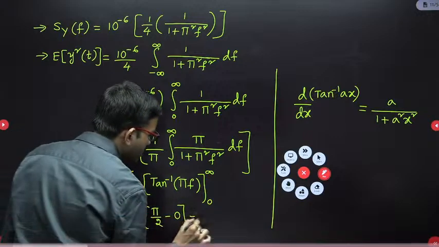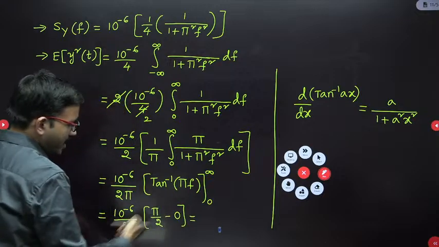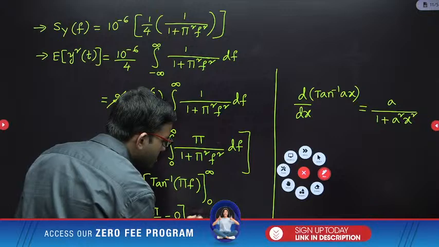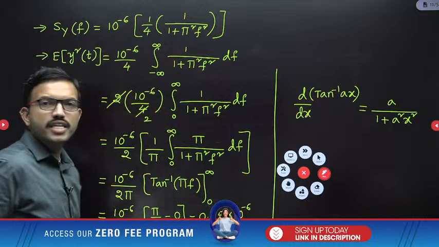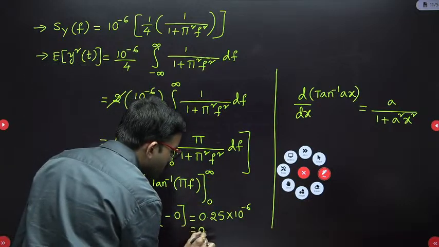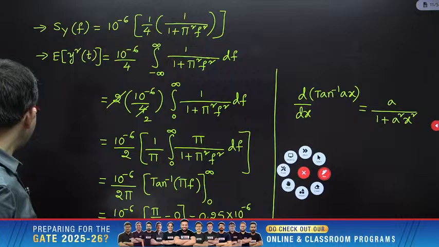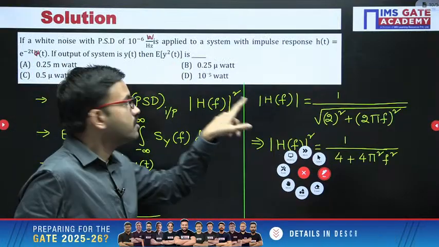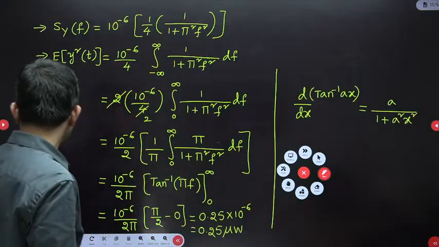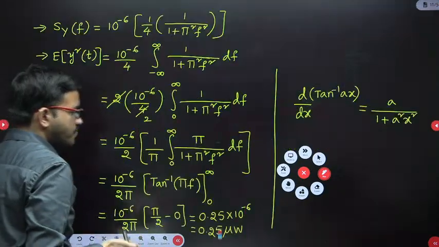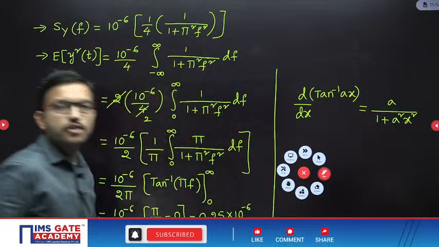Okay, so from here you are getting 10 power minus 6. Here pi will get cancelled, then you are getting 1 by 4, that is nothing but 0.25 into 10 power minus 6. So 10 power minus 6 we can write as micro, so you are getting 0.25 microwatt. Since it is the expectation of y square of t, that is nothing but the power of y of t, so units will be in the order of watt. So the answer for this question is option B, 0.25 microwatt. I hope it is clear for everyone.